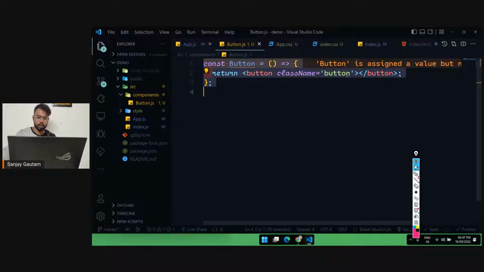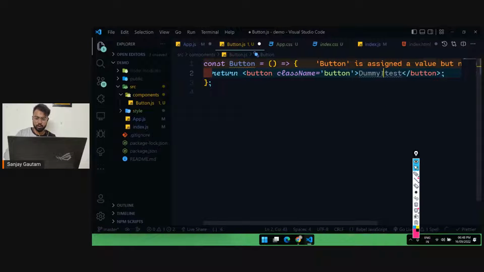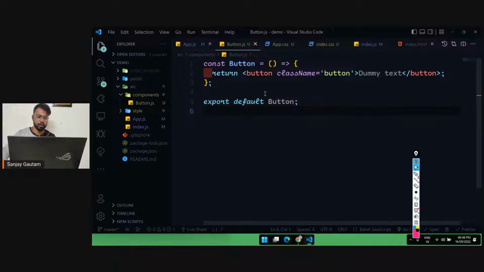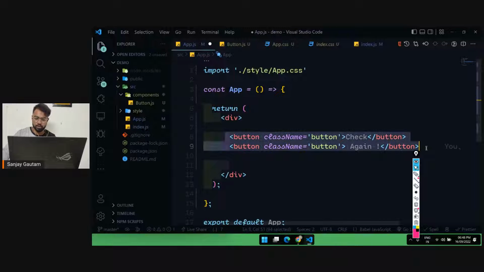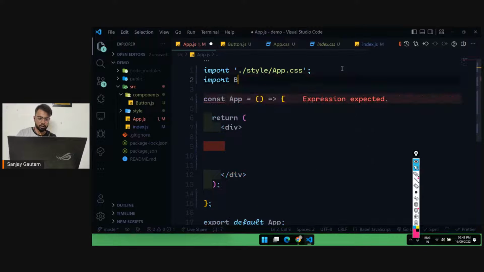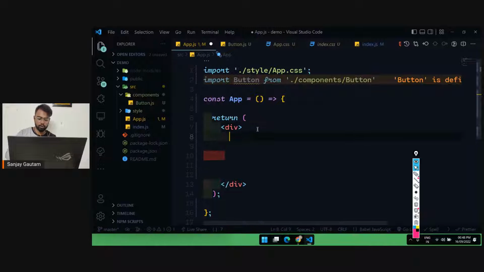Let me put some dummy text here, and let's export this button so that we can use it in a separate file. So here we have created a button component. Now I'm going to go over here, remove these two things, and instead import Button from our components, and use my own button.